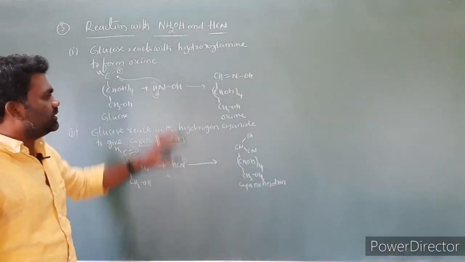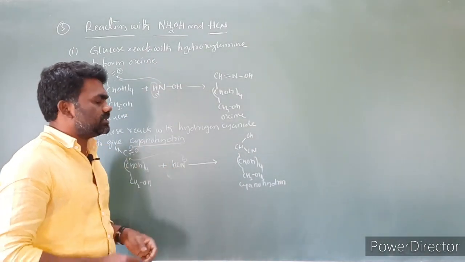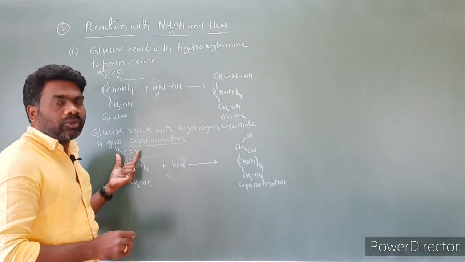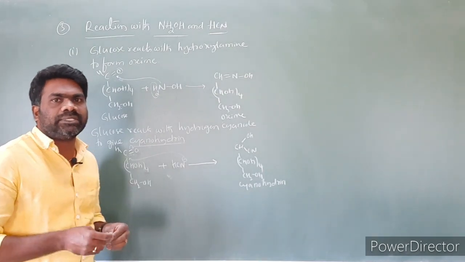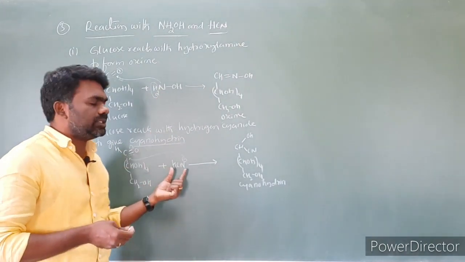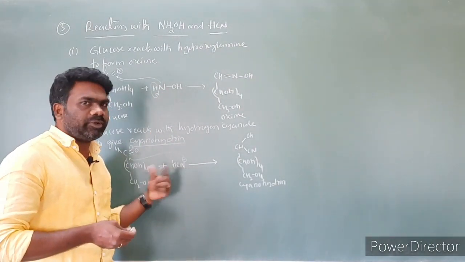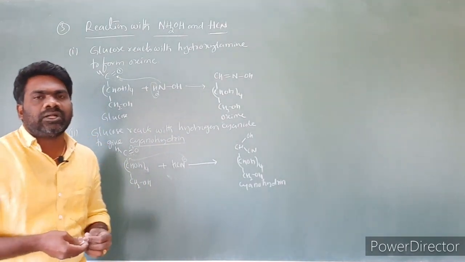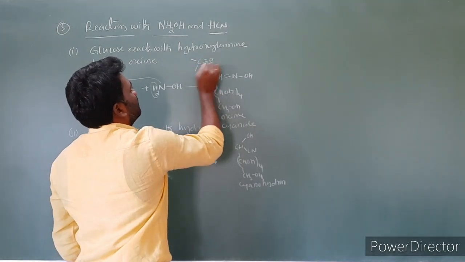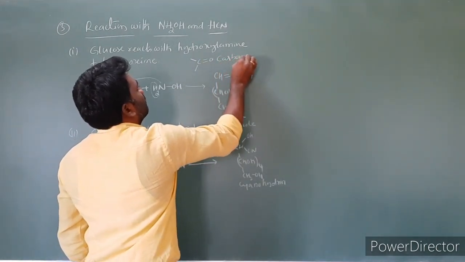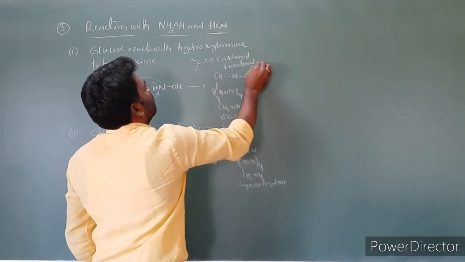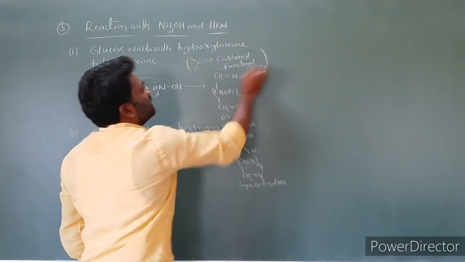So based on these two reactions, what we conclude is that there is a carbonyl group present in the glucose molecule. The reaction of glucose with hydroxylamine and hydrogen cyanide confirms that the glucose molecule contains a carbonyl functional group, nothing but this group, C double bond O. This is called a carbonyl functional group present in the glucose molecule.